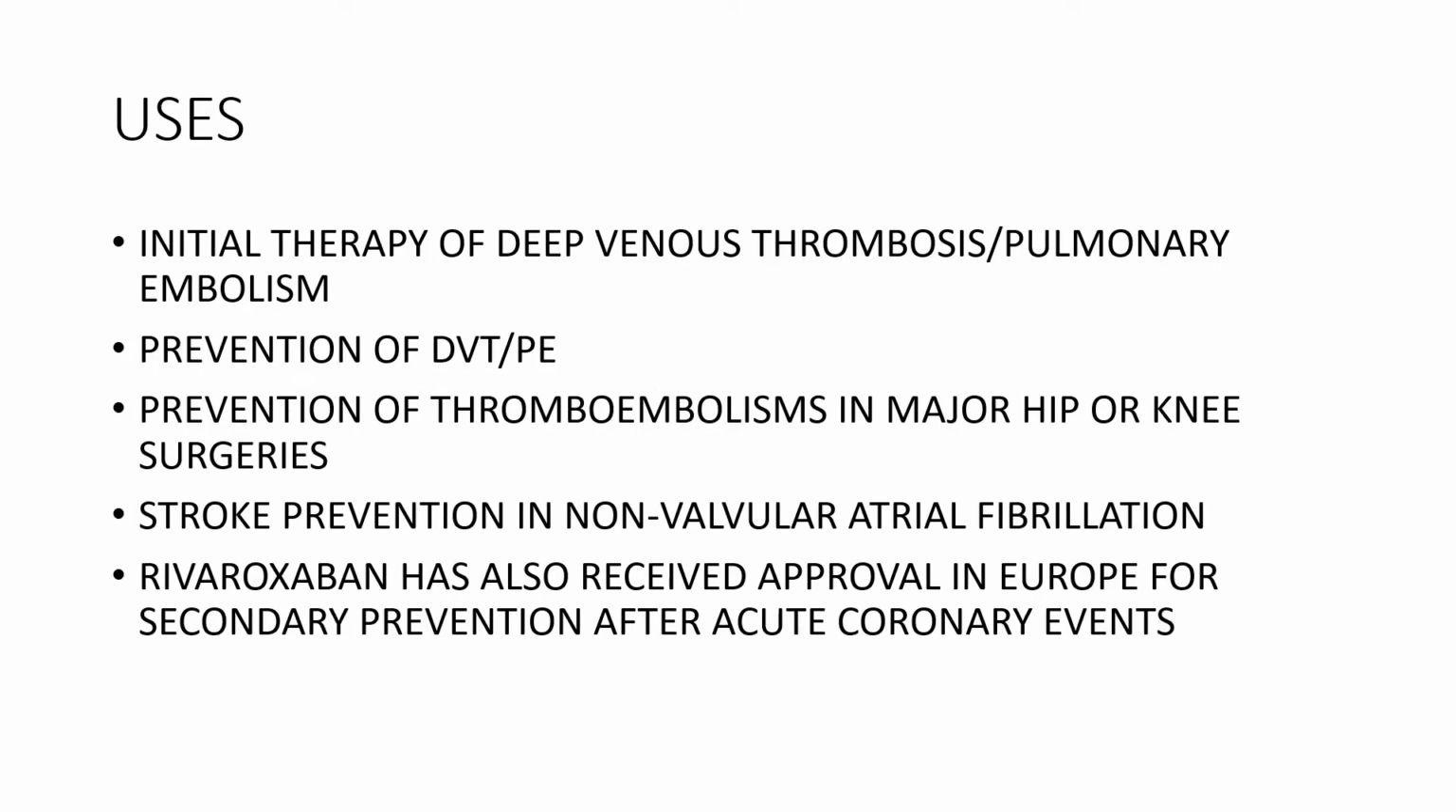So what are the uses of all these DOACs? Number one, they are used as initial therapy of DVT and pulmonary embolism. Number two, prevention of DVT and pulmonary embolism. Number three, prevention of thromboembolism in major hip or knee surgeries. Number four, stroke prevention in non-valvular atrial fibrillation. And number five, rivaroxaban has also received approval in Europe for secondary prevention after ACS.